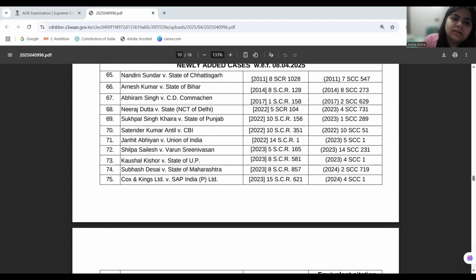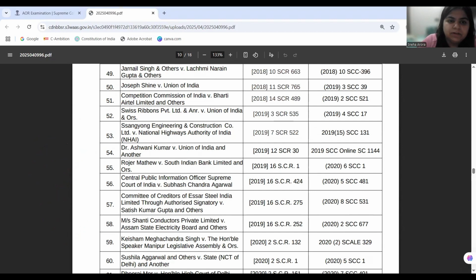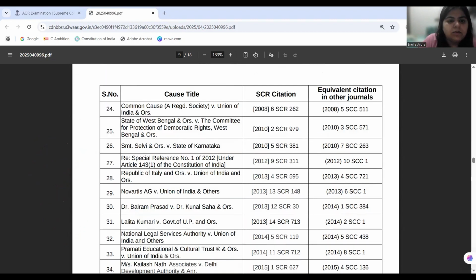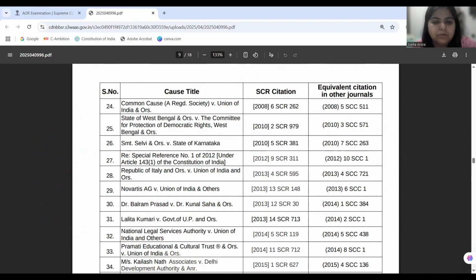Moving on to the next article, we have Article 143 of the Constitution of India, which has been interpreted in the case of In Re Special Reference number 1 of 2012, where a presidential reference is made. This case is clarifying that if there arises any question of public importance, not just a mere doubt of the president, the president can make a reference under Article 143 to the Supreme Court of India. The advice is not binding. Whatever advisory opinion is rendered by the court, it is not binding on the president.